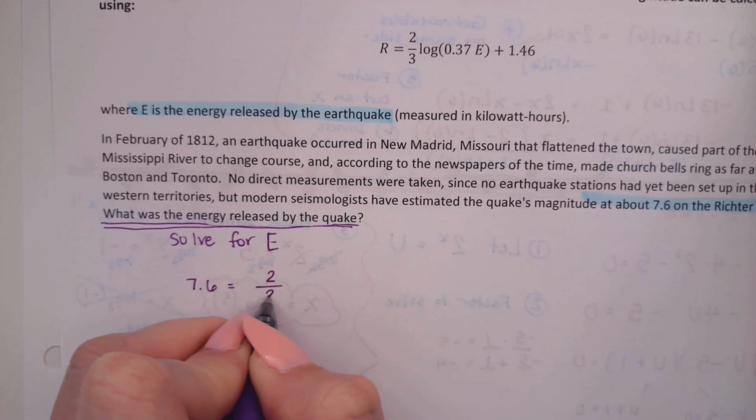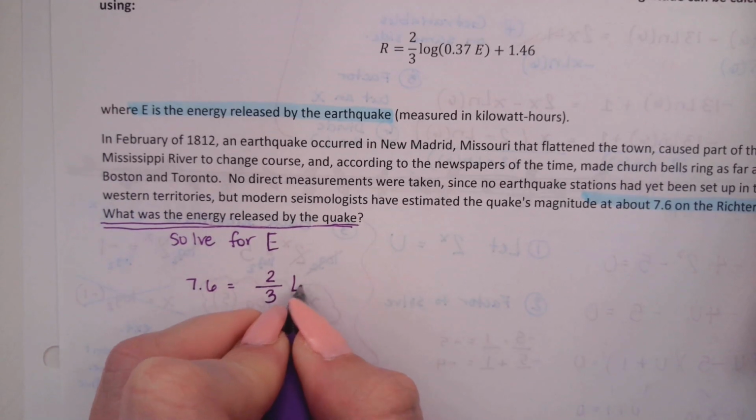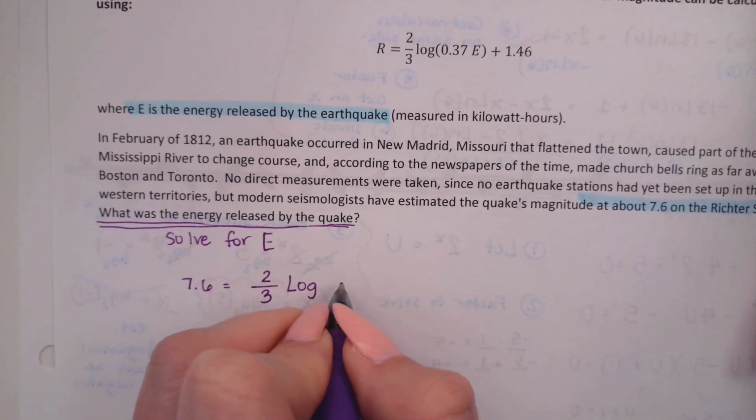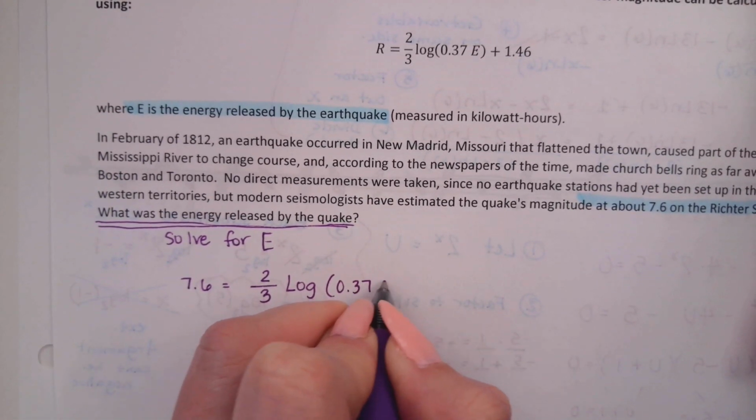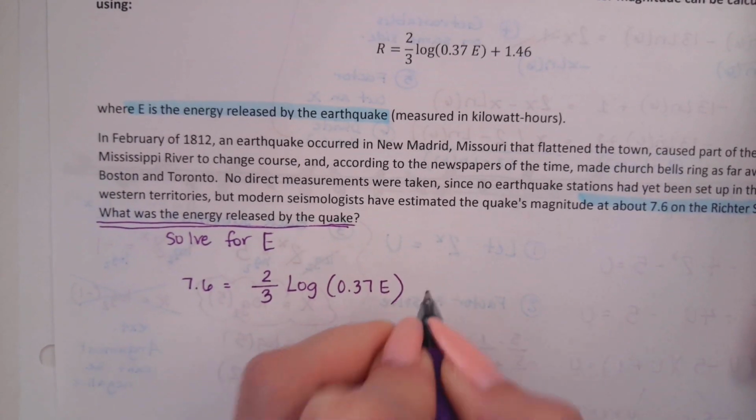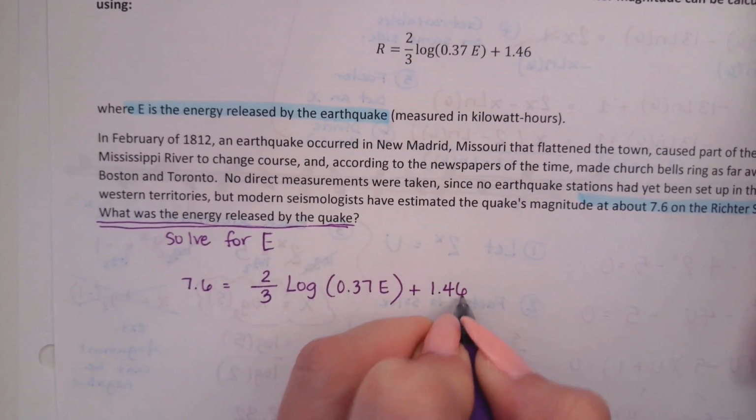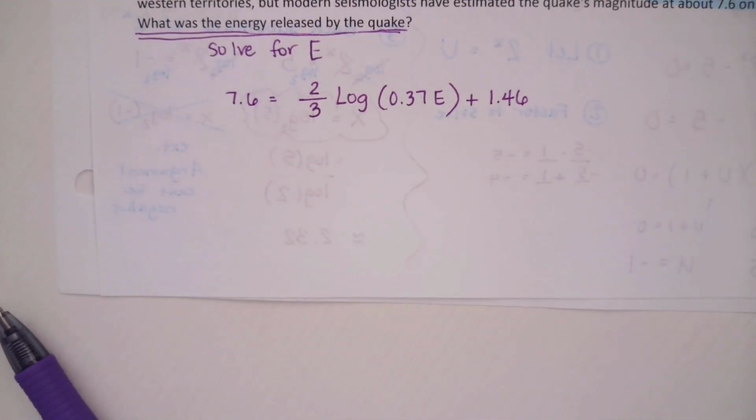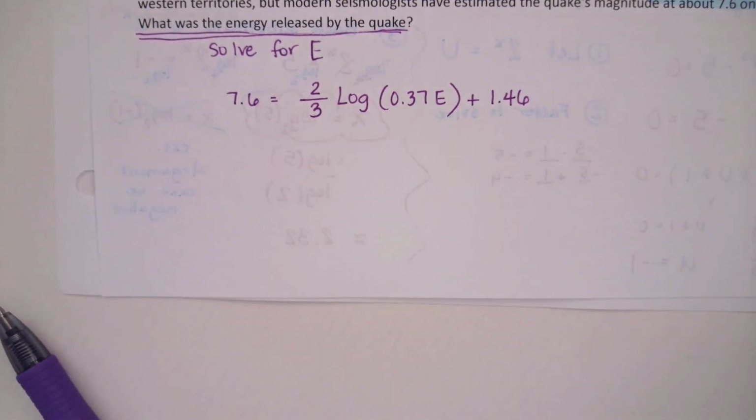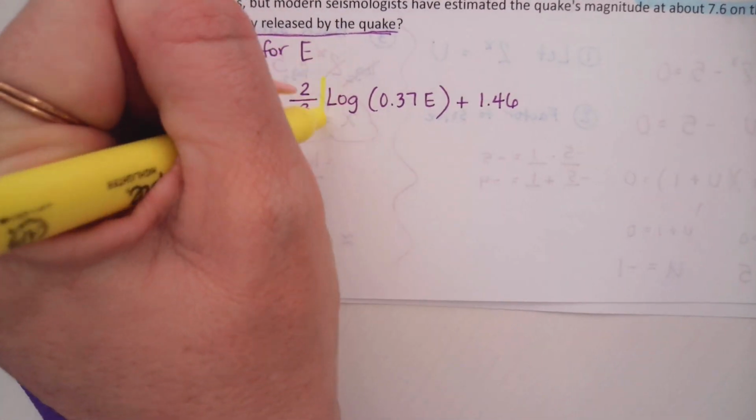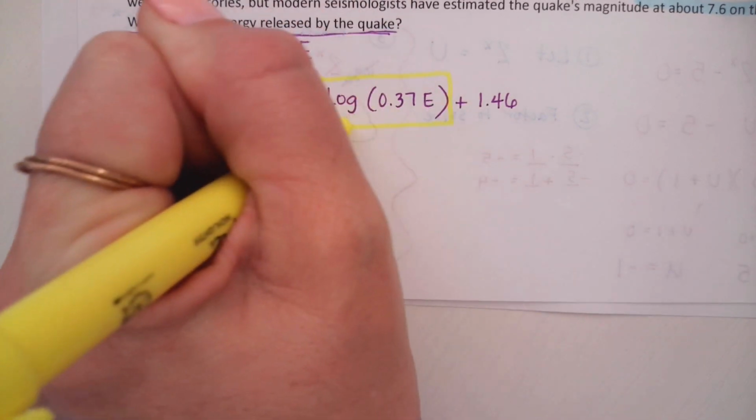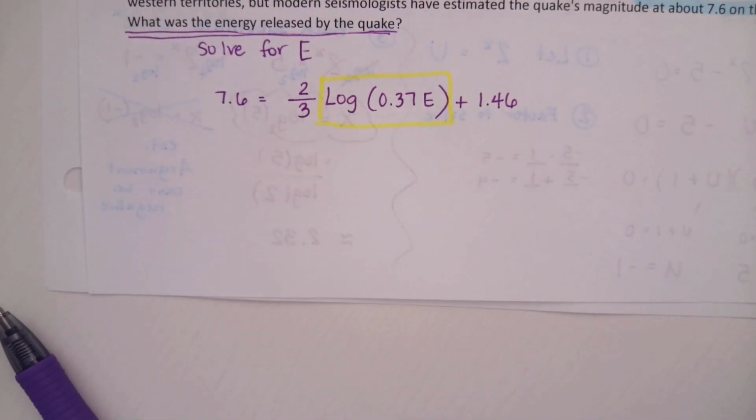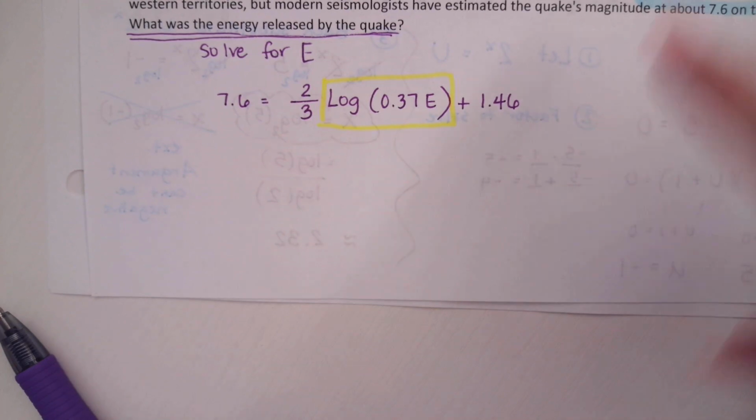Equals 2/3. That log doesn't have a base because it's common log. 0.37e, which means it's a base 10 plus 1.46. All right, this is a log equation, which means I know I'm going to need to use an exponent eventually. Okay? But before I can use an exponent, I have to isolate the log part of this. So I need to isolate this part of it before I can use an exponent, which means I have two numbers I need to cancel. What should I cancel first?